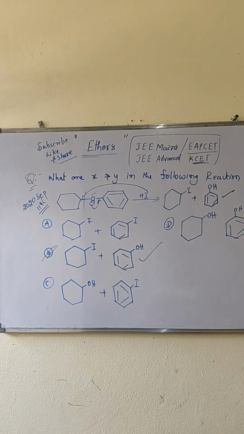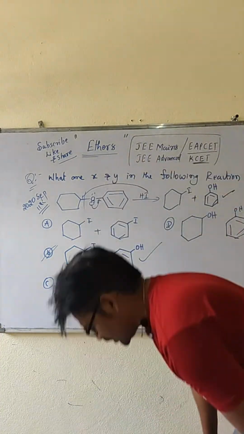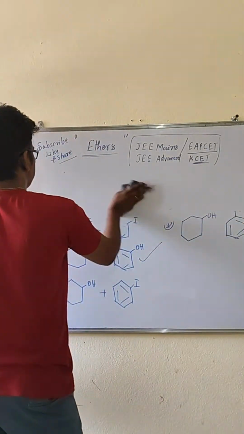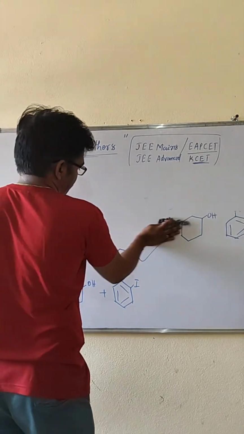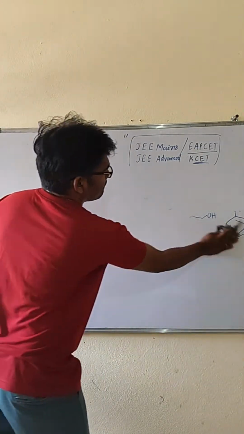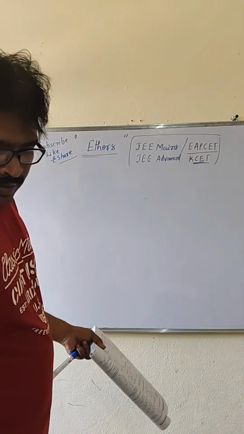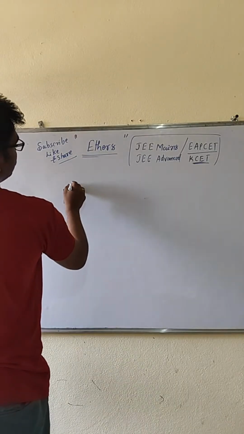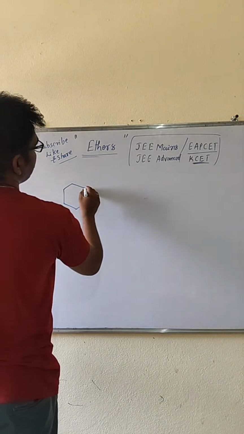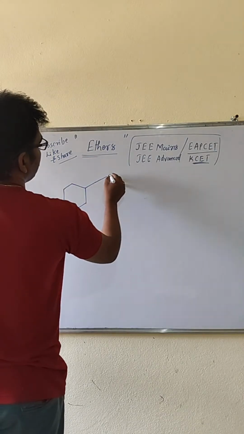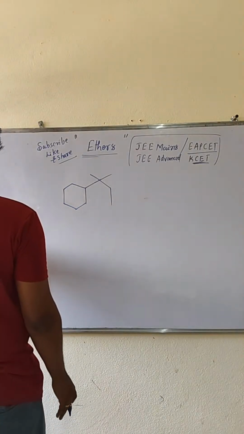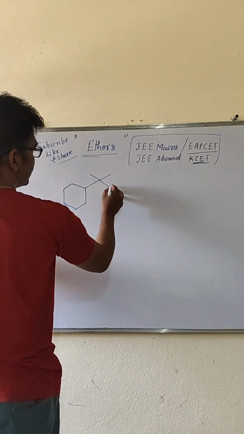One more is there, one more very tricky question. Observe the question carefully. Reaction with hydrogen iodide only. So that is benzene, here oxygen is there.